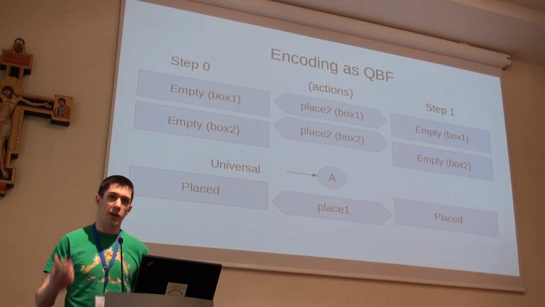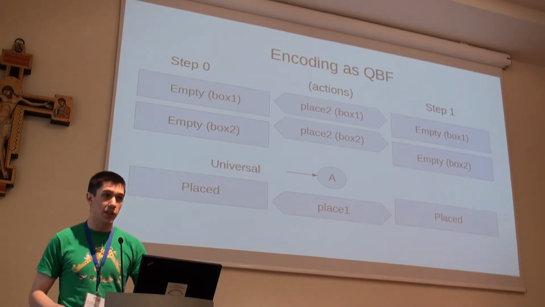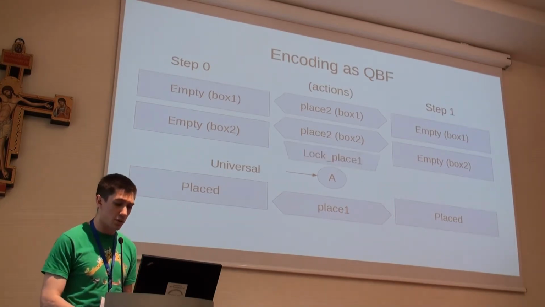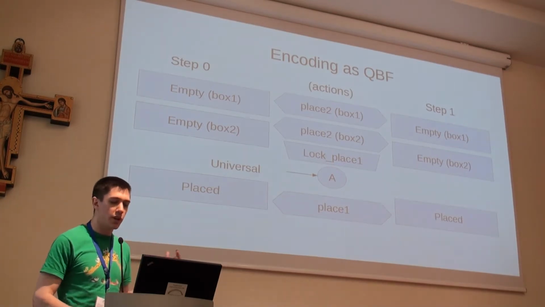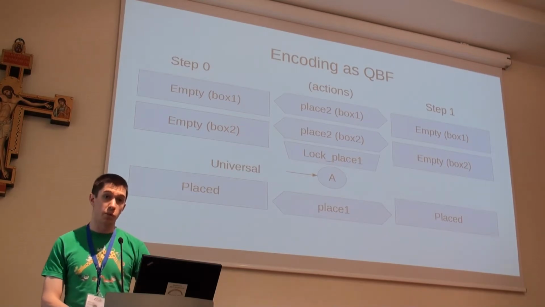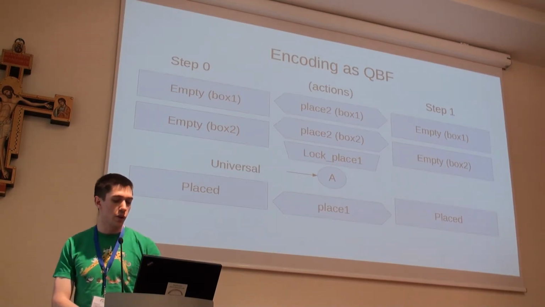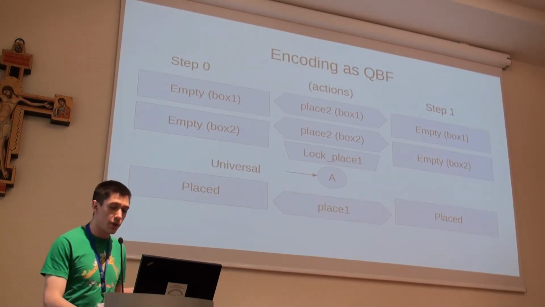So we need to make those two actions mutually exclusive, which we can't do with a simple constraint, since they're the same variables just in different contexts. So we introduce a lock variable here. This variable just locks the parameter of this action place 1. And it does this by forcing the lock variable to be equal to the universal variable A.